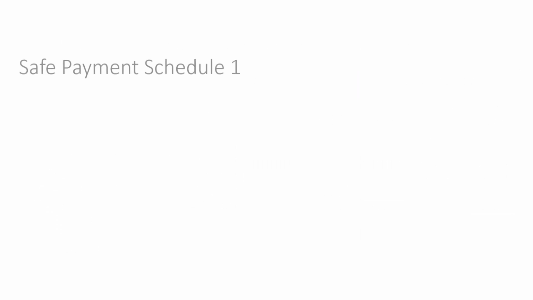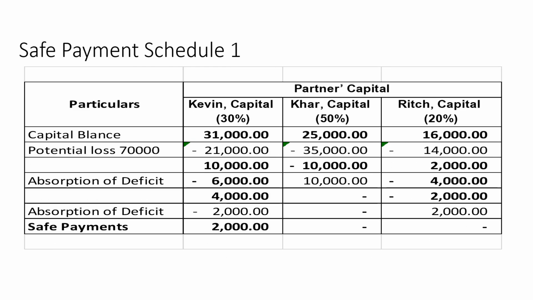Let's compute. You would see that the capital balances would be 31,000, 25,000, and 16,000. Take note, we said that we assume all the remaining assets become potential loss, and that is now 70,000. So 70,000 loss, 30% would give you 21,000. So Kevin's balance will now be only 10,000. Car is 35,000, so it's a deficit of 10,000. And Rich, 14,000, so a positive 2,000.